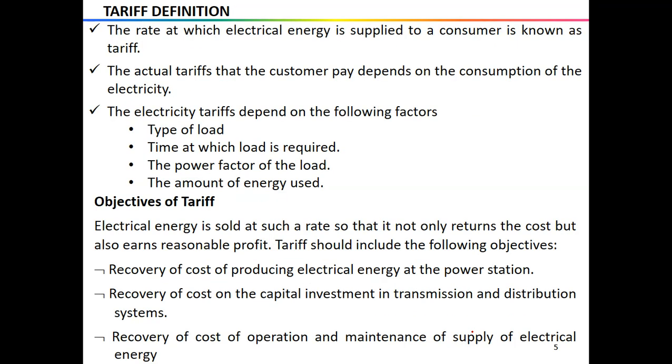Let us start with the tariff definitions. The rate at which electric energy is supplied to a consumer is known as tariff. That is the simplest meaning of this. We can also say that the tariff is the method of charging a consumer for consuming electric power. This tariff covers the total cost of producing and supplying electric energy plus a reasonable profit. So the actual tariff that a customer pays depends on the consumption of electricity. How much electricity we are consuming, it depends on that, and the consumer bill varies according to their requirement. The industrial consumer pays more tariff because they use more power for longer times than domestic consumers.